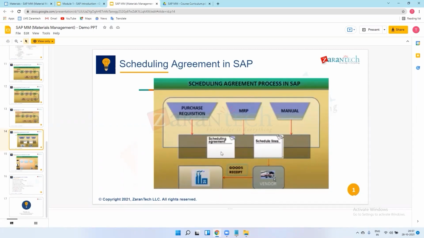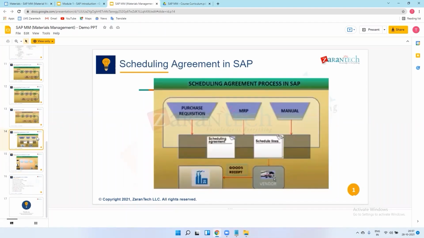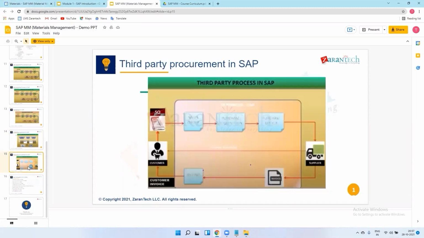Are you getting? Yes. MM is all about procuring and purchasing. We don't get involved in production. MM basically deals with the purchasing activity, meaning procure to pay. Whatever is needed for production, we procure it. Without procurement, there will be no production. And if you want to procure the material, we have to pay for that. Correct.